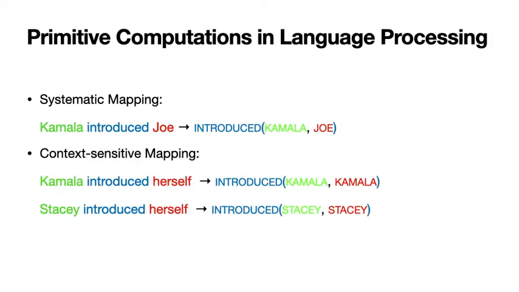Natural language also employs context-sensitive mapping, in which the meaning of a word like herself varies by context. When it is the object of a sentence with a subject Kamala, it is interpreted as Kamala, and when its subject is Stacy, it is interpreted as Stacy.